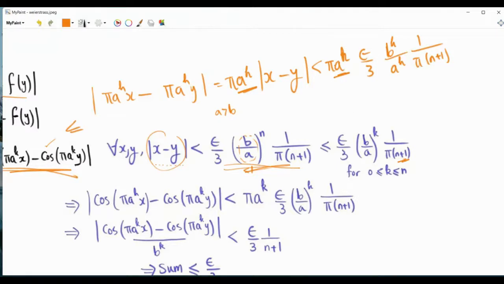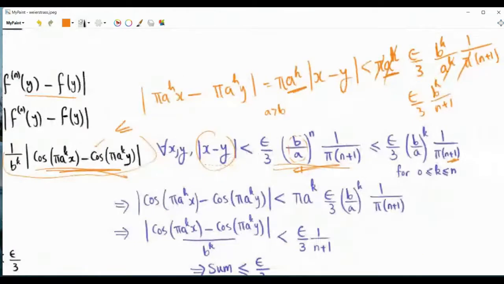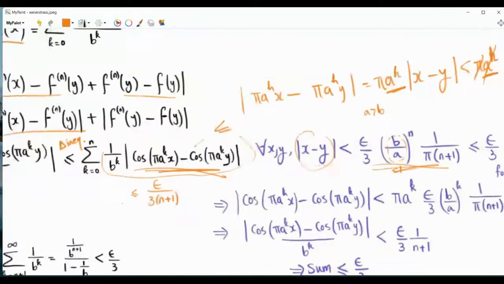So we have pi, we have a to the k, and so this is epsilon over 3 times b to the k over n plus 1. So each term in this summation, which is the absolute value of the difference between the two cosines divided by b to the k, is upper bounded by epsilon over 3 times n plus 1.